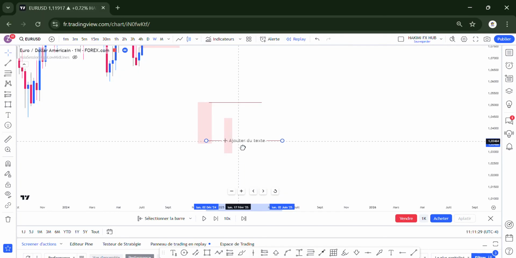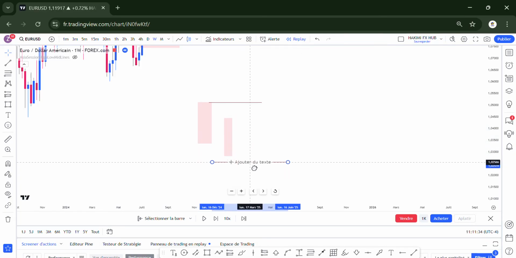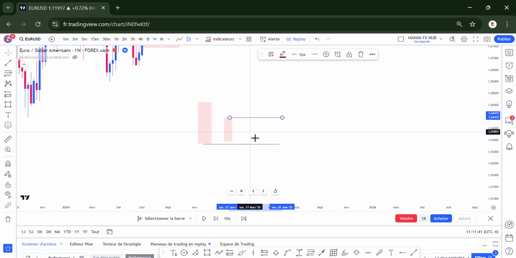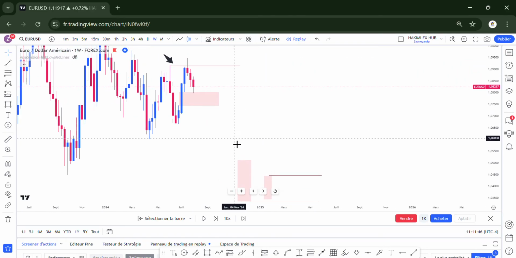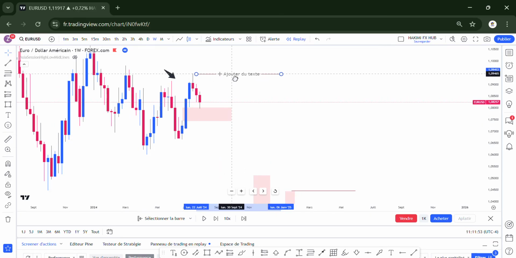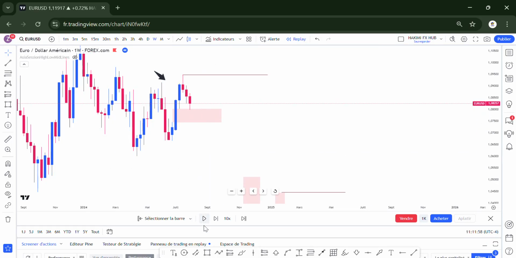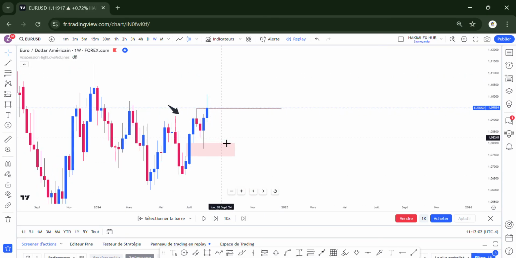So after taking out that previous low with a body, the next day we are targeting this previous low. If this previous low is taken out with a weak body closing above, the next day we are targeting this previous high. We can look for bullish or buy opportunities up to that previous high. Now since the market has entered the weekly IRL, the next target will be this ERL. Let it play, and that is how the market goes in that direction.